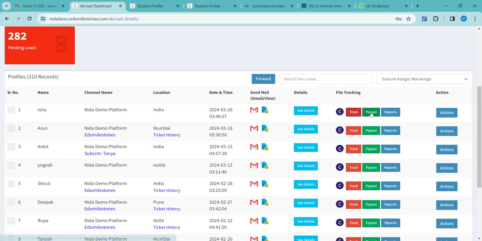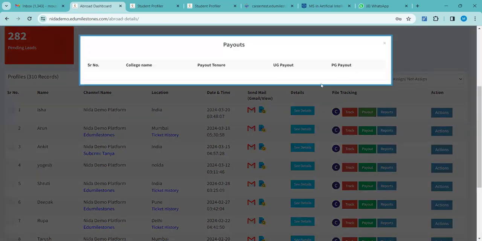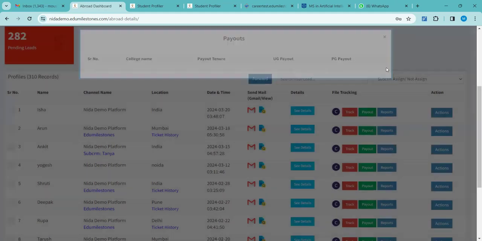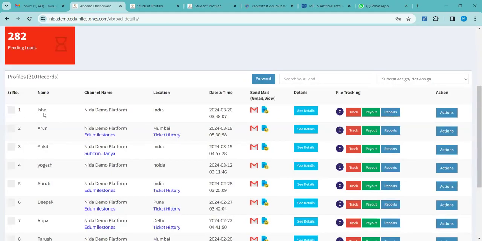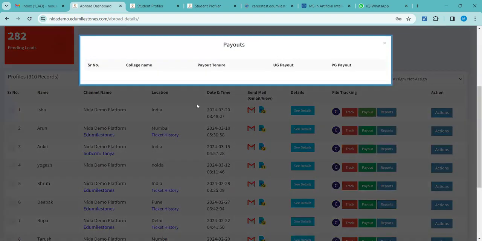Okay. Next is the payout. This payout will be blank right now because no admissions have happened. So once any student, for example, for Isha, we have applied for 2 or 3 universities. Whichever universities have been applied, once you click on the payout, the names of the universities with the course will be displayed here, and the payout percentage you will be receiving as per the program will be displayed here.